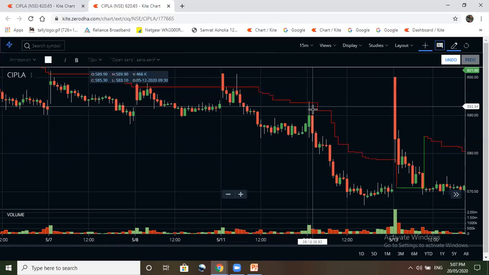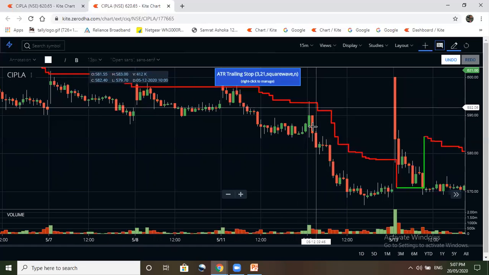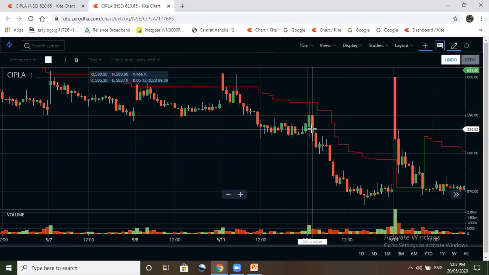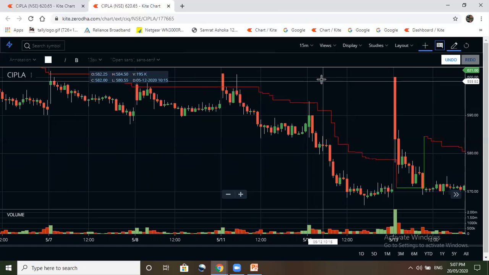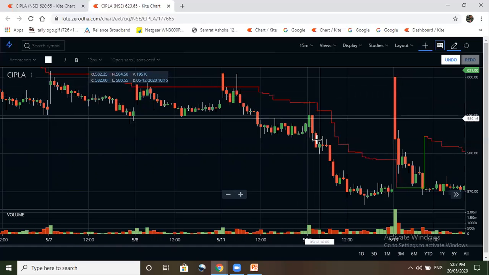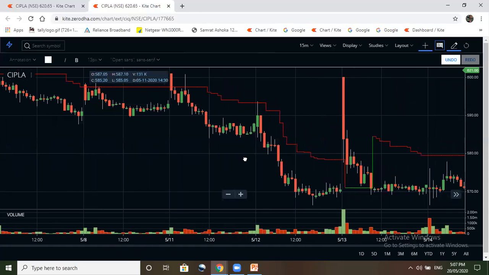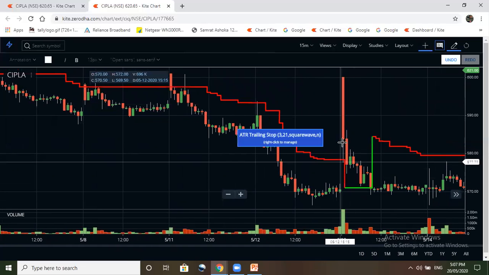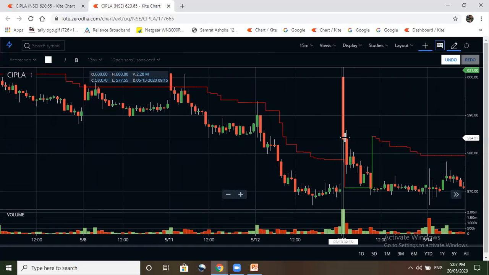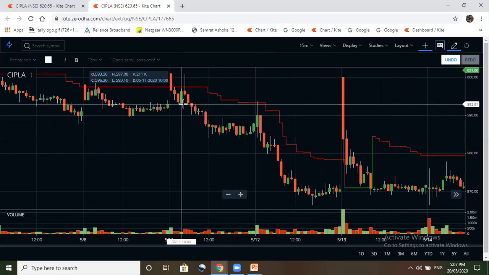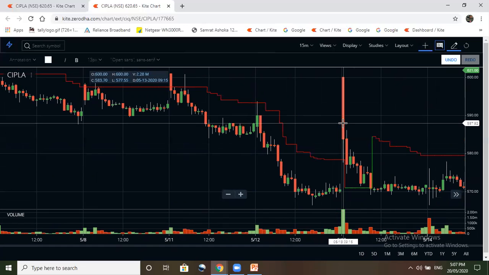When a green candle closes above this, meaning any candle that closes above this red line. So when does that happen? It happened here. Now the problem is that you shorted here, and this trade is going to the next day.